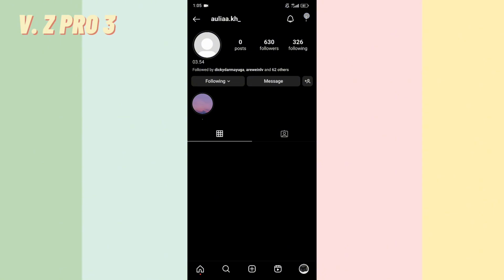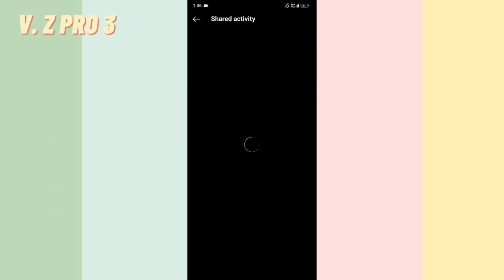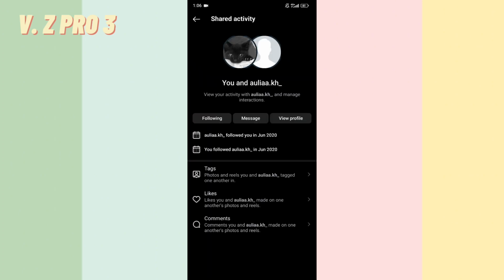Now you can tap on the three dots on the upper right corner here. Now tap on see shared activity. And you can see when you started following this account.